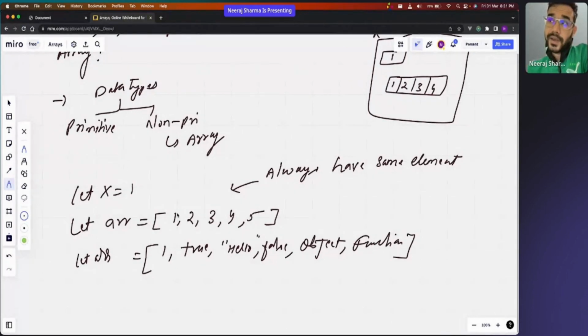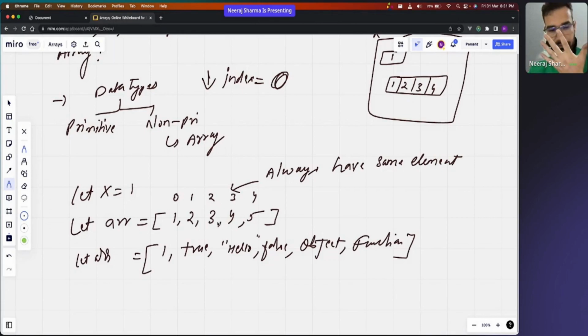Again, whenever we talk in programming, the thing called index always starts with 0. So in here also, the position of 1 is actually 0. It is 0, 1, 2, 3, and 4. So if I ask about the size of this array, the size is actually 5, because there are 5 elements, but the first element is sitting at the 0th position, not the first position. Clear everyone?